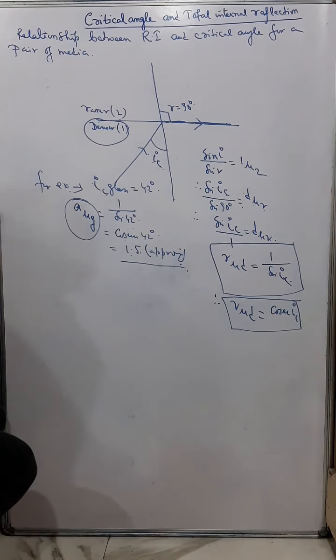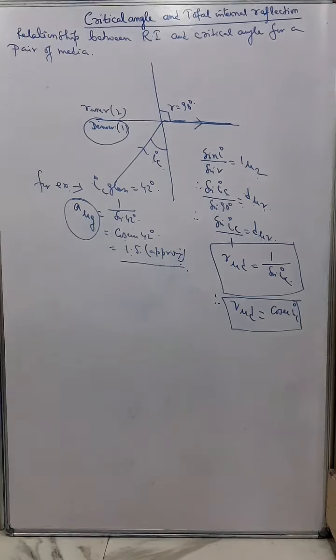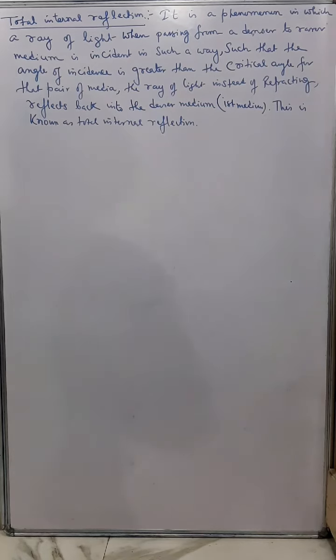Understand? So this is the relationship between refractive index and critical angle. Okay, now next is total internal reflection. Now what is that? It is a phenomenon in which a ray of light, when passing from a denser medium to a rarer medium, is incident in such a way that the angle of incidence is greater than the critical angle for the pair of media, and the ray of light, instead of refracting, reflects back into the denser medium, that is the first medium. This is known as total internal reflection.